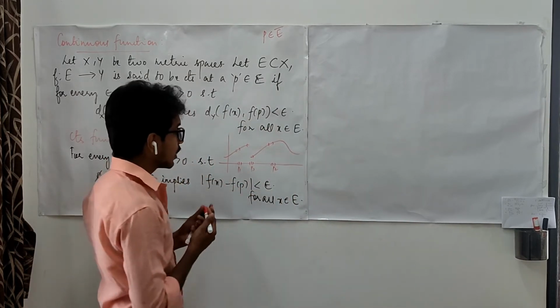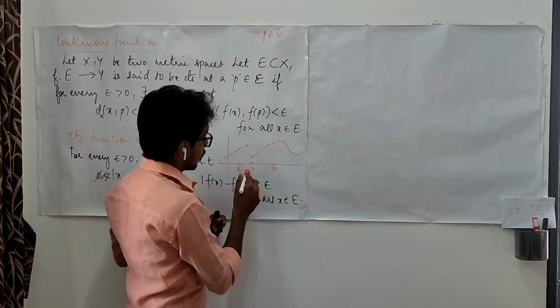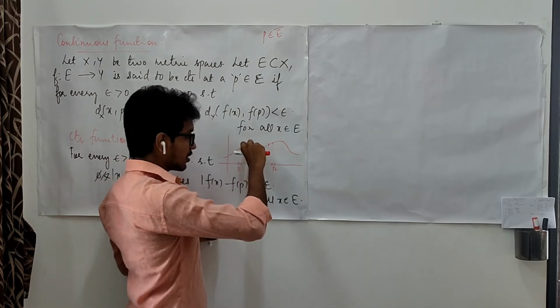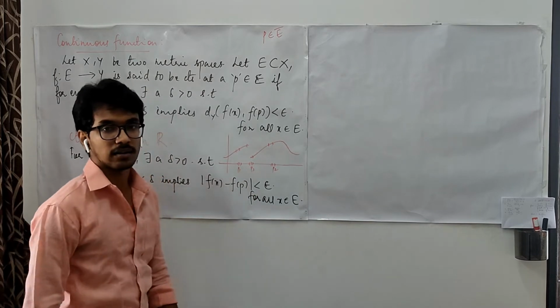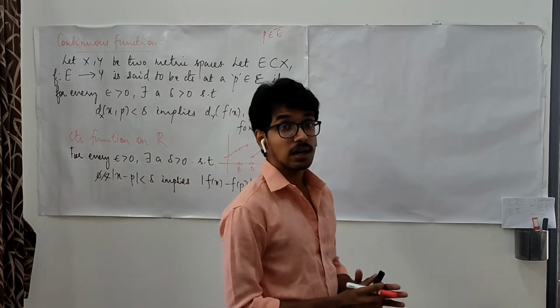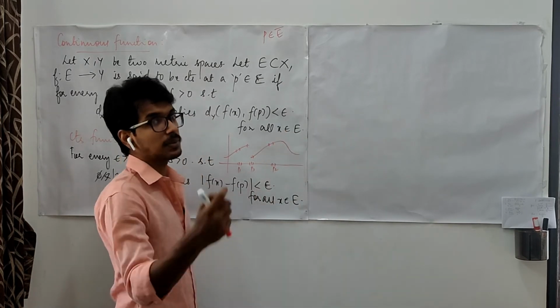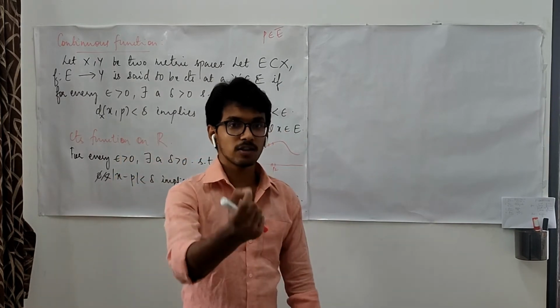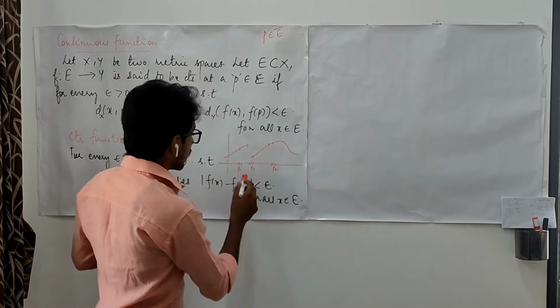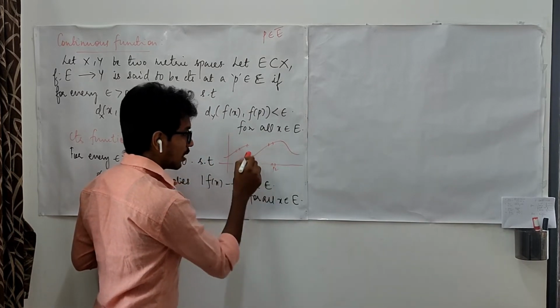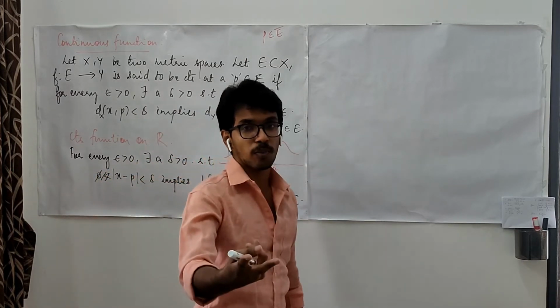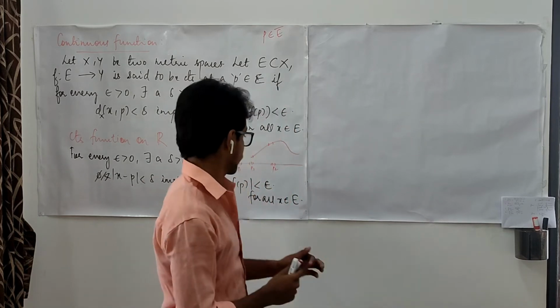While coming to P3, what do you have? If you measure the distance between these 2 points, what are you getting? You are getting a huge value which is bigger than epsilon. Epsilon is considered to be a very small quantity, right? Here in this area you may choose any 2 points and you will have to measure the distance.